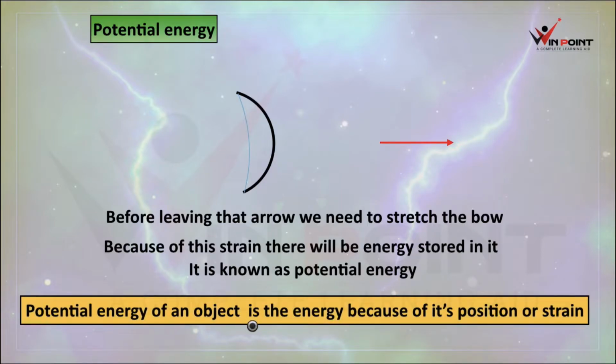Potential energy of an object is the energy because of its position or strain. In the previous case, in the water tank, it was because of position. Here it is because of strain.